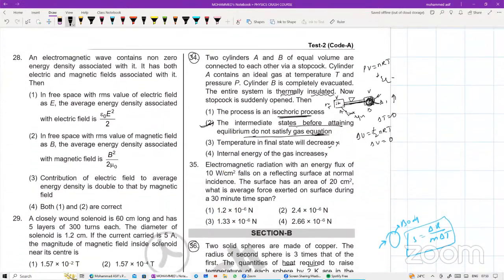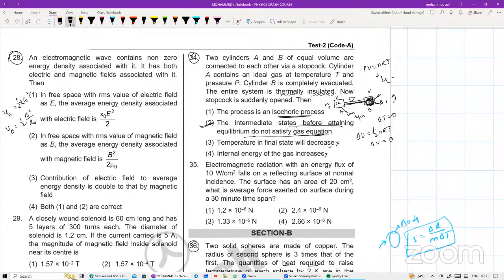क्वेश्चन नंबर 28, ये भी आप लोगों को करना पड़ेगा बेटा भी। An electromagnetic wave contains non-zero energy density associated with it. It has both electric and magnetic field associated with it. Then in free space with RMS value of the electric field E, the average energy density associated with the electric field will be equal to how much? Average energy density of electric field का फॉर्मूला याद है बेटा, U is equal to half into epsilon naught into E square. Magnetic field के याद है, the magnetic energy density for the magnetic field will be equal to half into B square divided by mu naught. ये स्टैंडर्ड फॉर्मूला है बेटा।